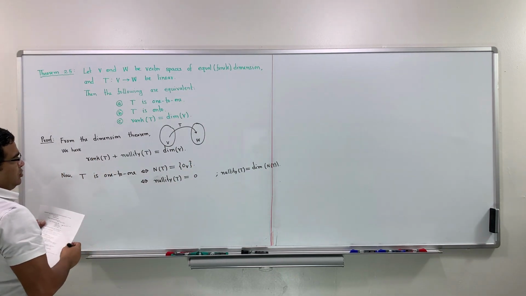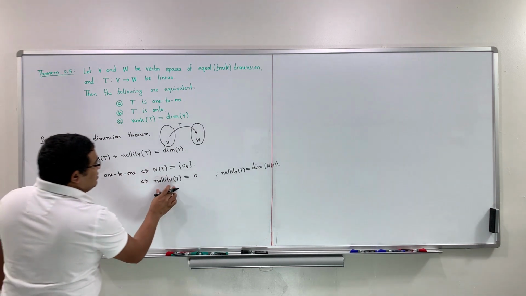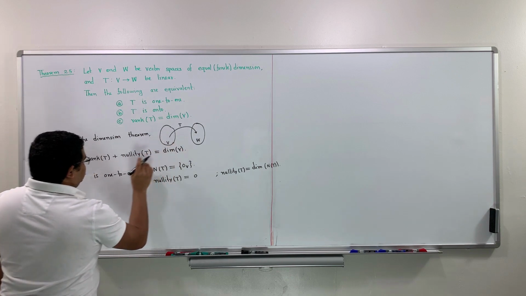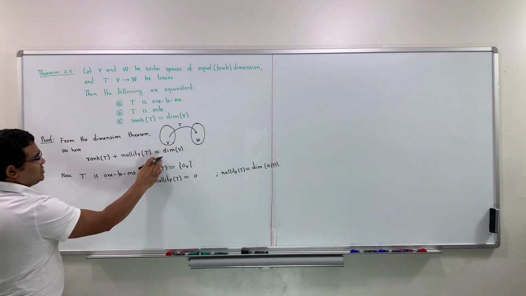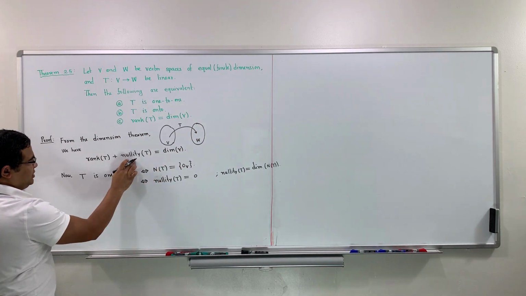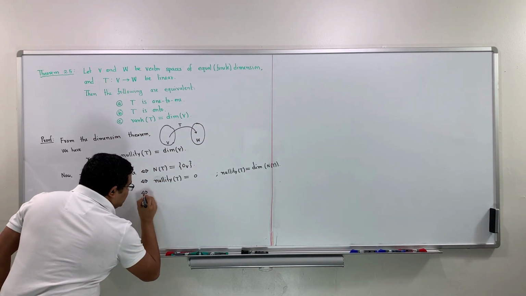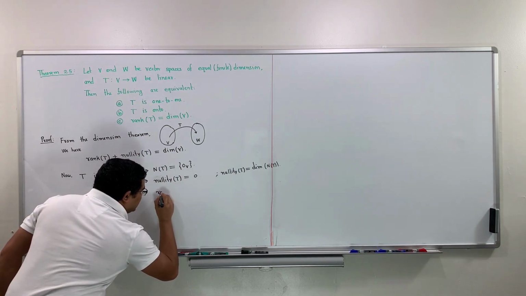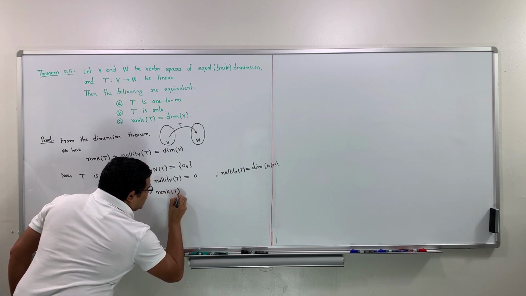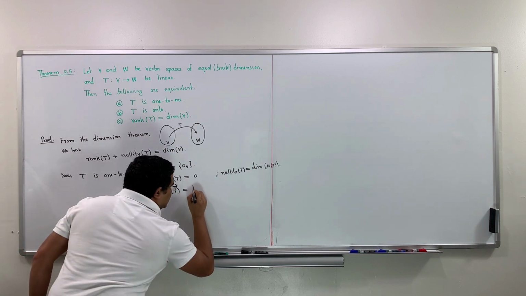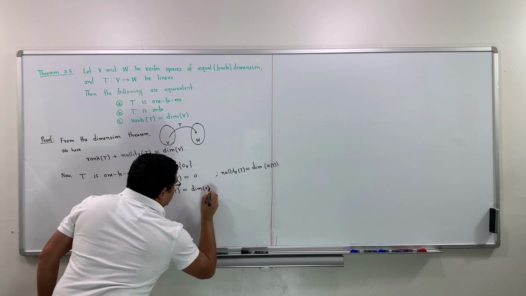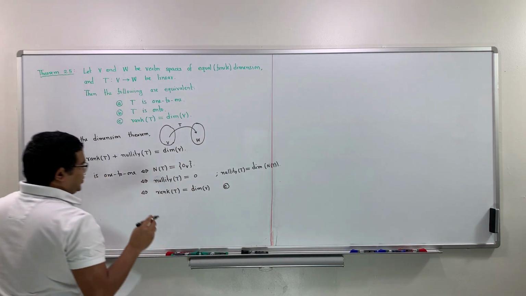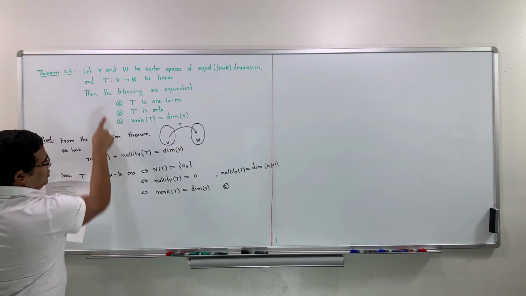Now if nullity of T is 0, then rank of T equals dimension of V. And this one is C. So we proved C. We started from A and we proved C.